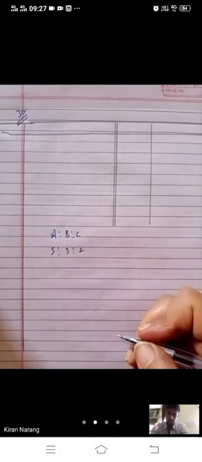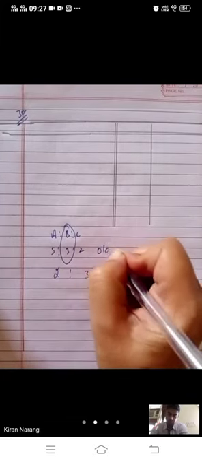The last question of this method is question 30. What is the difference in this question? A, B, C are partners with ratio 5:3:2. Three partners you have with ratio 5:3:2. They said that B retires from the firm and the new ratio of A and C will be 2:3. Old is given to you, new is given to you.